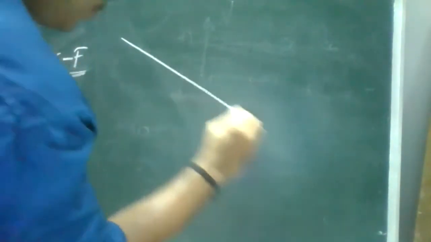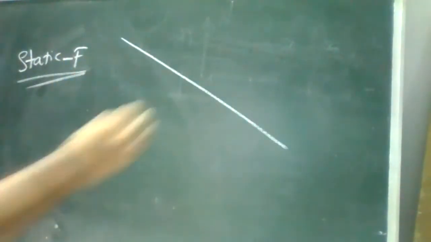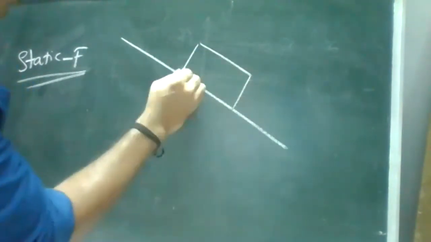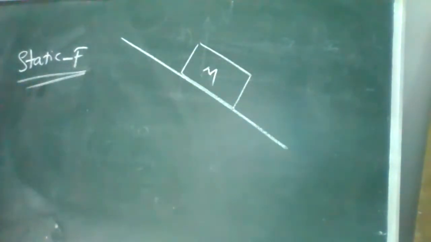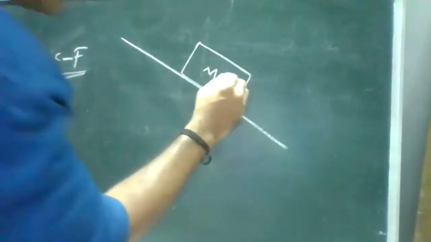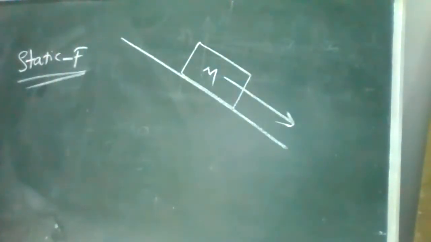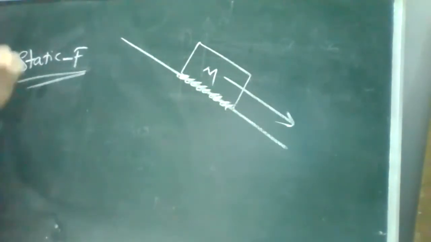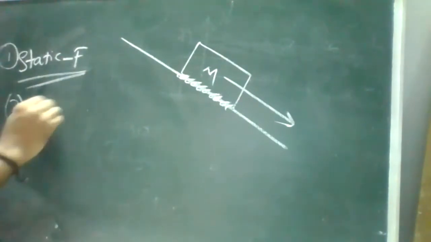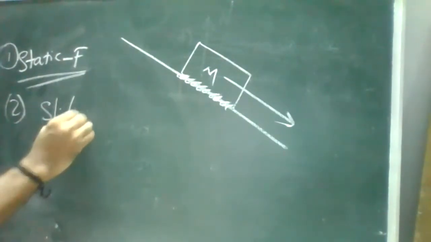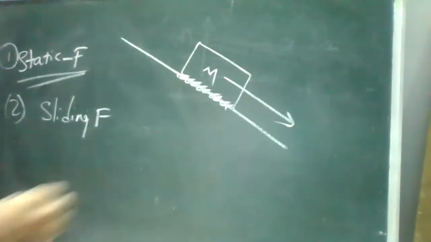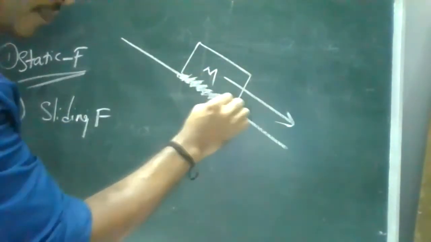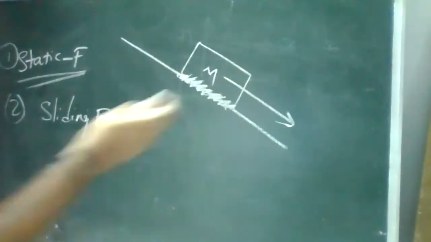Whatever we are discussing here is static friction. Now I'm taking an inclined position. I'm placing an object which has some mass on the inclined position. Without any forces acting on it, it will try to slide easily. Remember, it was sliding. So the first one is static friction, the second one is sliding friction. The friction will be acting on only one side. On the other three sides, there is no friction.